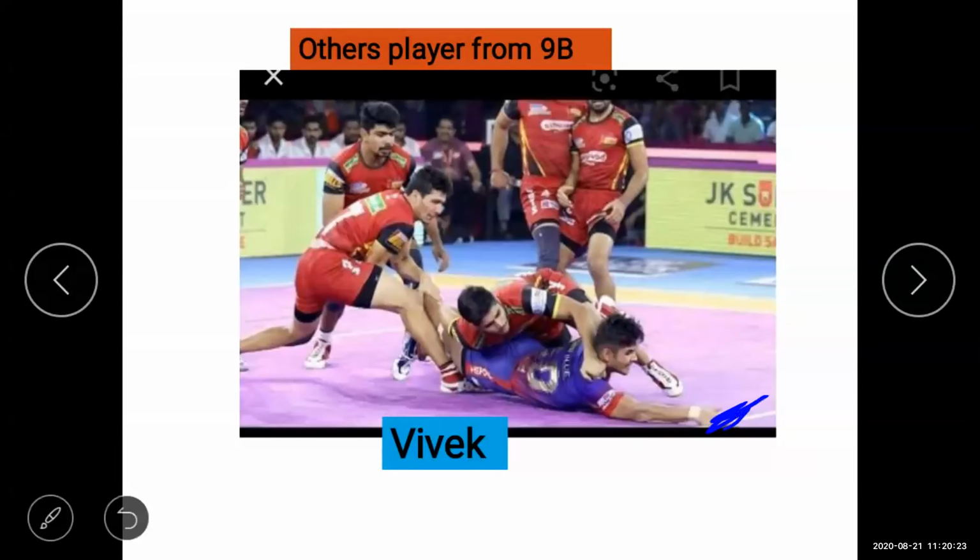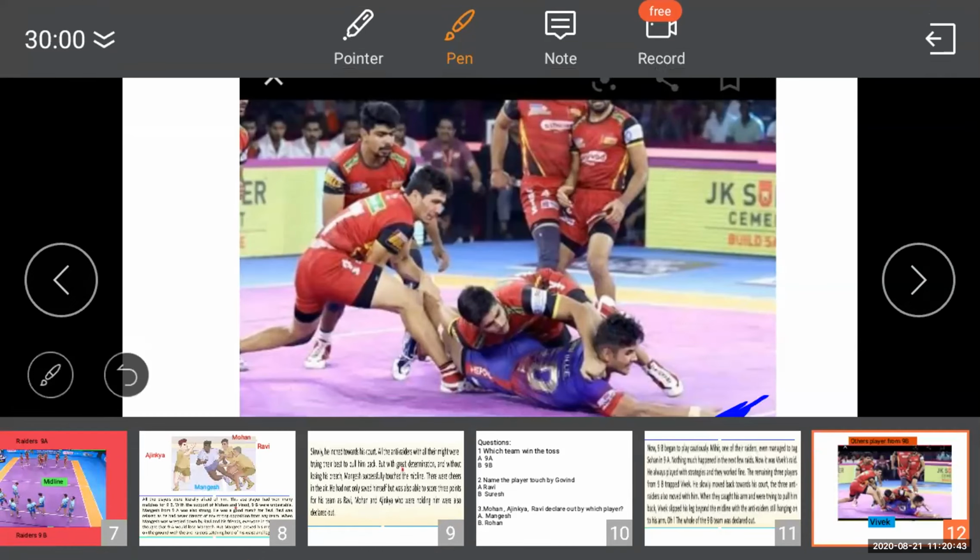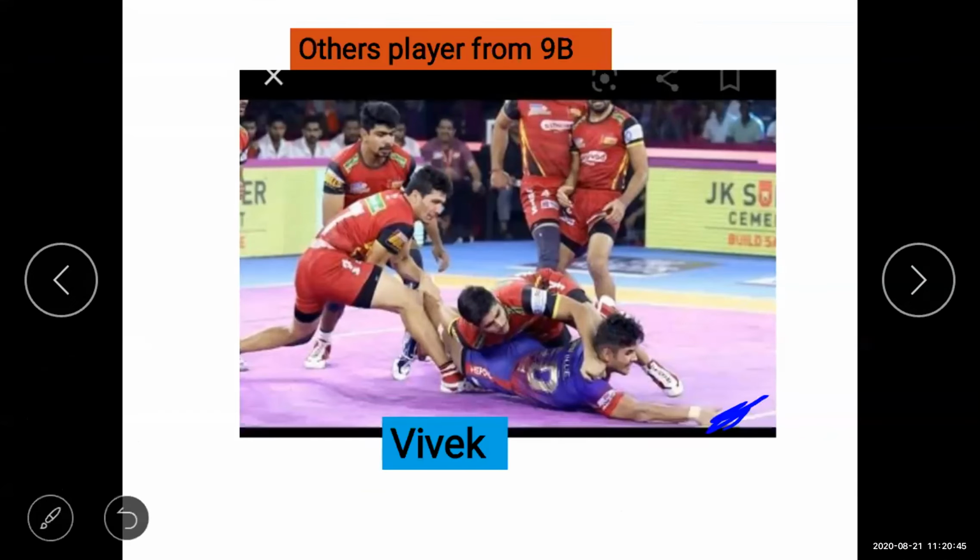As you can see here, Vivek touched the middle line. The three players left from ninth B touched the body of Vivek, so they are also declared out. They are declared out because they touched Vivek's body while trying to stop him. But Vivek touched the middle line, so they are declared out.